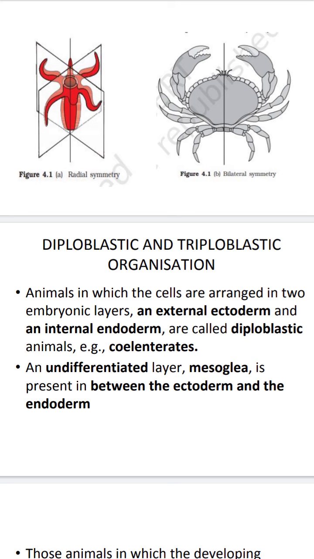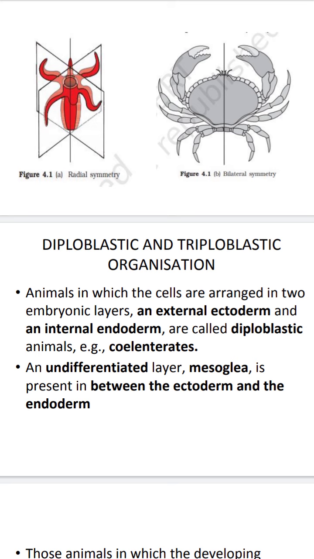These kinds of animals are called diploblastic animals. Example, coelenterates.